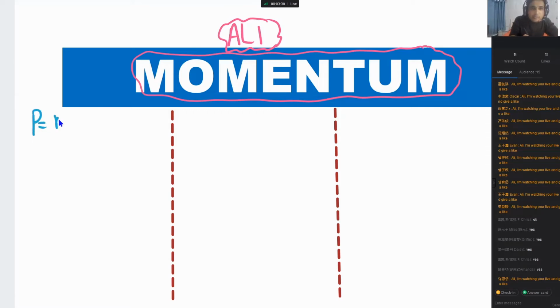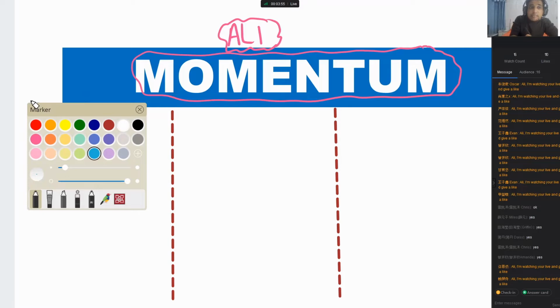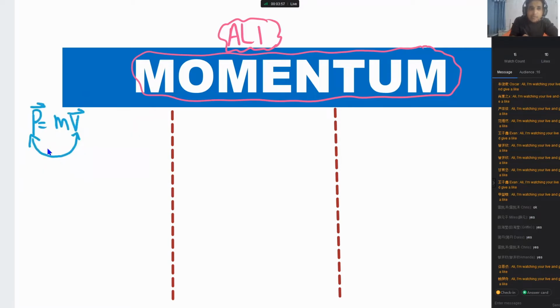Momentum is equal to mv, and not only that, momentum is a vector quantity. So I will draw an arrow here. This is a vector quantity, and v is also a vector quantity. It means that these two quantities are vectors and have the same direction. So I will write down that v and p have the same direction. A very important point you need to understand.